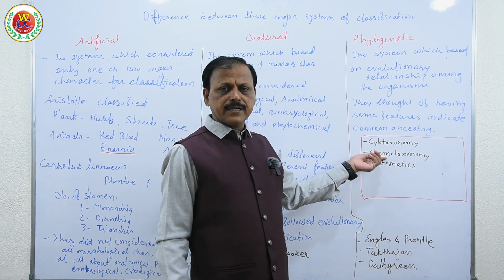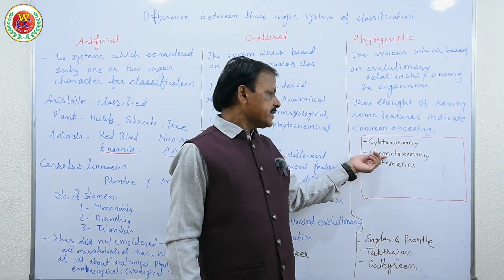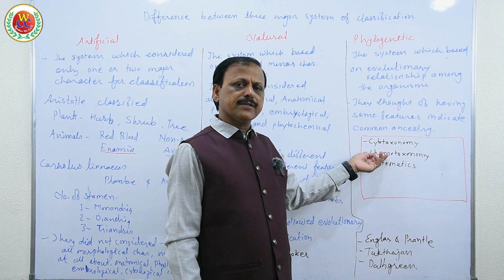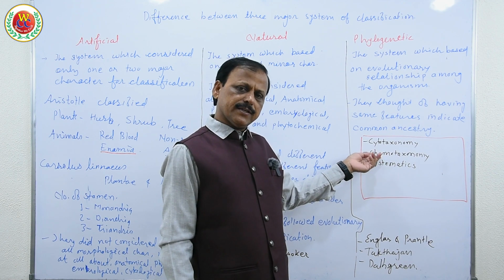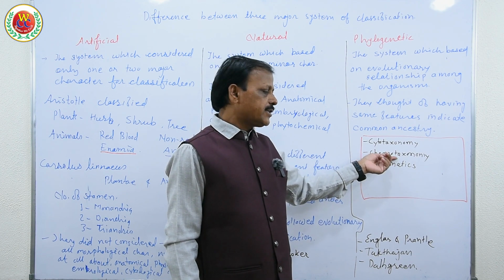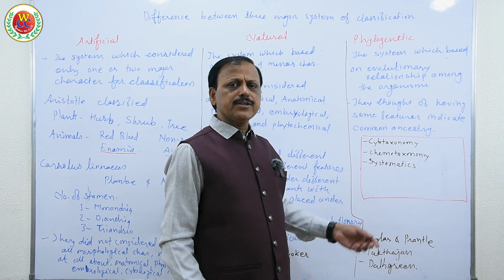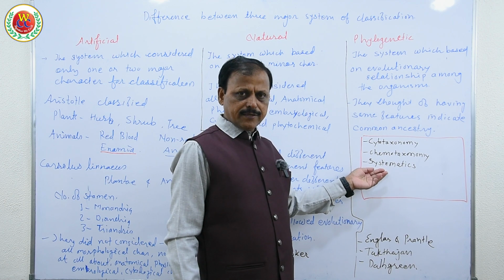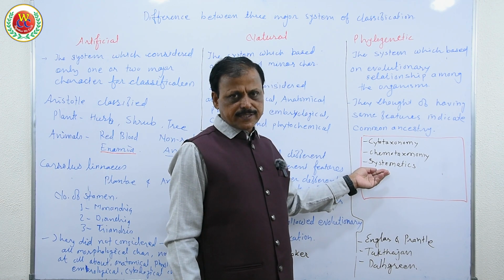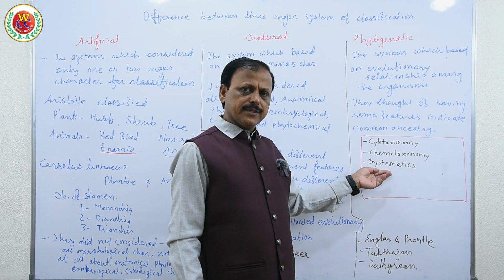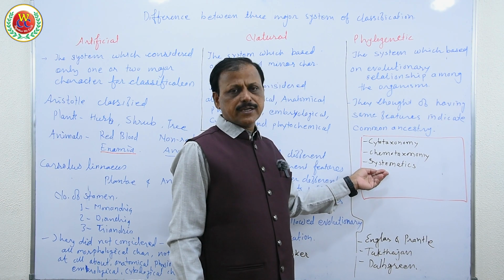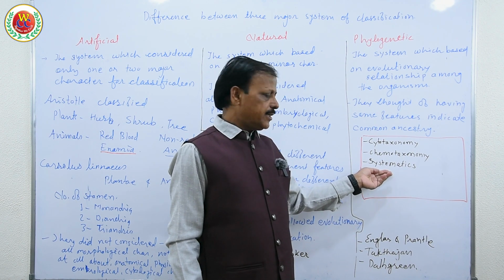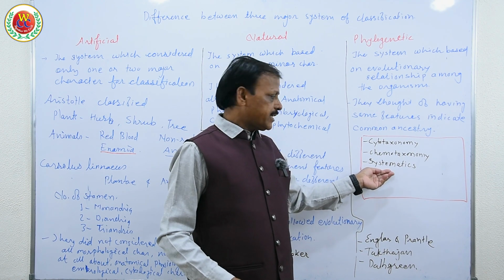For example, Allium cepa and garlic have a special aroma, and the citrus family, sweet lemon and orange, have a special aroma, so they can be classified under a common group by chemotaxonomy. Systematics involves computing, where the number of characters as digits are considered for classification, and computers are used to feed data about the classification of plants and animals, so that it can be obtained in time.